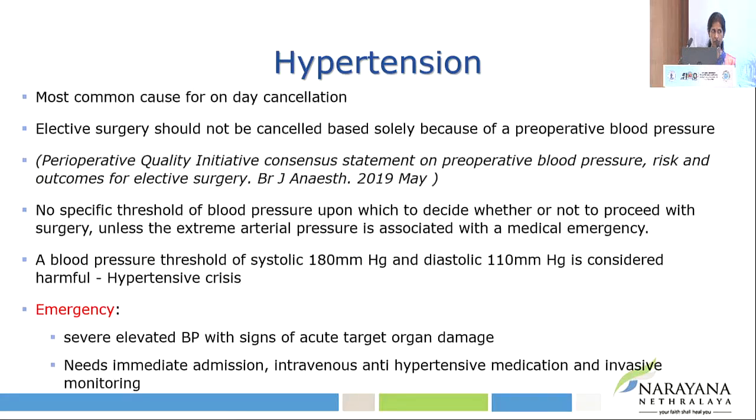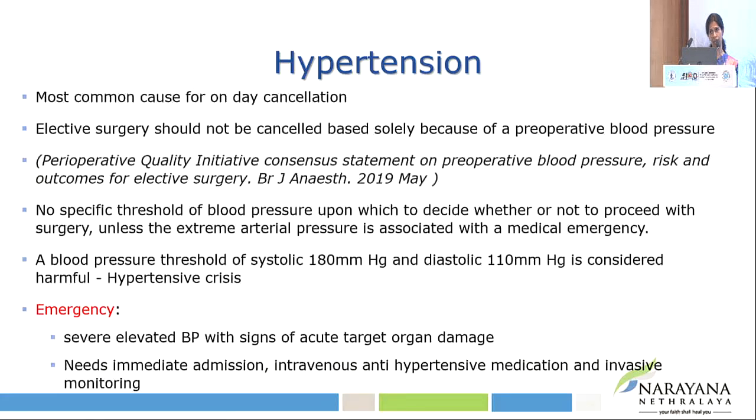So is there a cutoff or threshold value in the preoperative period or on the morning of surgery below which it is safe and above which it is risky to go ahead with elective surgery? Well, there is no absolute number, but literature does give an arbitrary number, and this number is 180 by 110 millimeter mercury. Once again, because the number is arbitrary, I will not repeat this number again and again, and just call it a severely elevated BP. And any BP above this, the patient is said to have a hypertensive crisis.